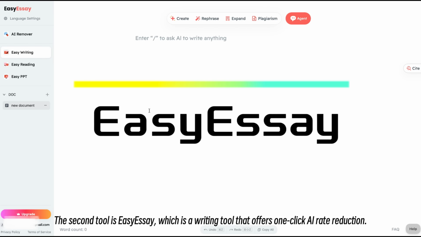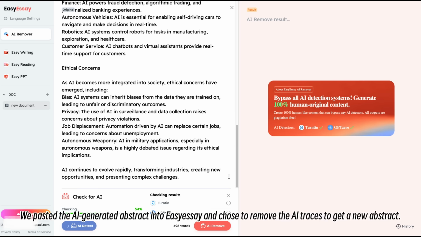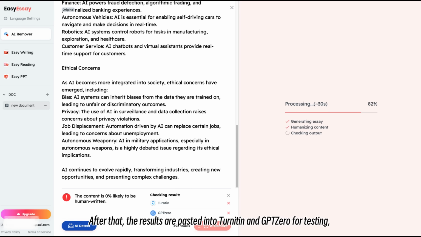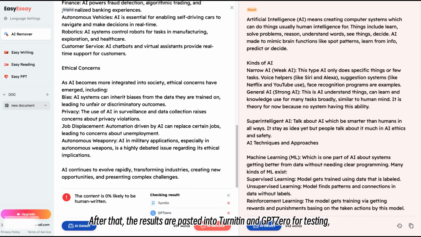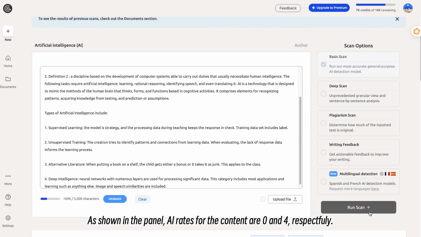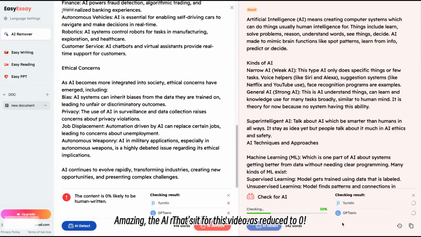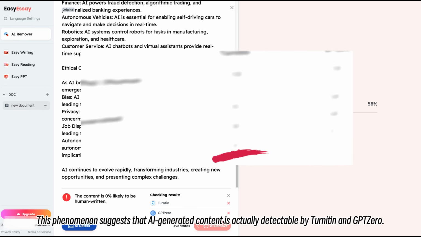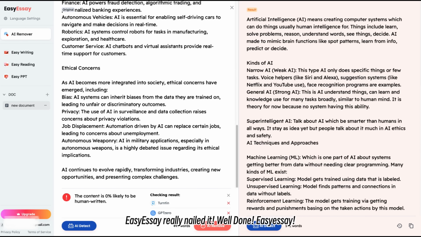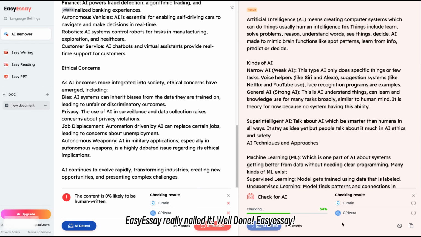The second tool is EasyEssay, which is a writing tool that offers one-click AI rate reduction. We've pasted the AI-generated abstract into EasyEssay and chose to remove the AI traces to get a new abstract. After that, the results are pasted into Turnitin and GPT-0 for testing. As shown in the panel, AI rates for the content are 0 and 4 respectively. Amazing! The AI rate for this abstract was reduced to 0. This phenomenon suggests that AI-generated content is actually detectable by Turnitin and GPT-0. EasyEssay really nailed it. Well done, EasyEssay!